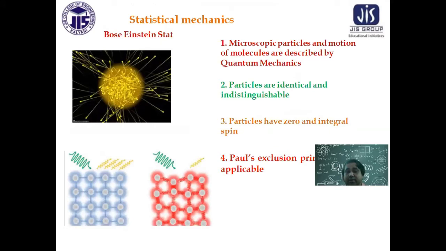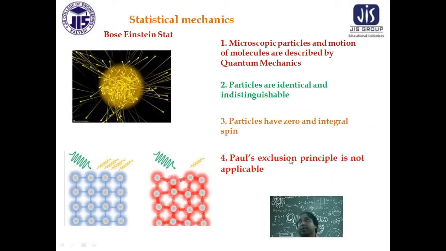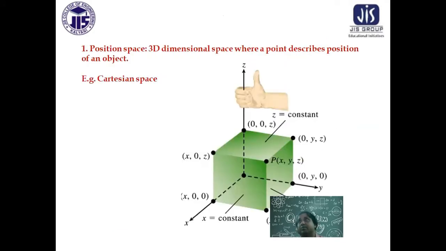Now, Bose-Einstein statistics, on the contrary, is the other quantum statistics, which is used for particles whose spin is 0 or 1, like photon, phonon, etc., and the alpha particle. These are the particles for which we use Bose-Einstein statistics. Here again, all photons look similar, so they are identical and indistinguishable, but their spins are 0 or integral. Another point is that these particles do not obey Pauli's exclusion principle.